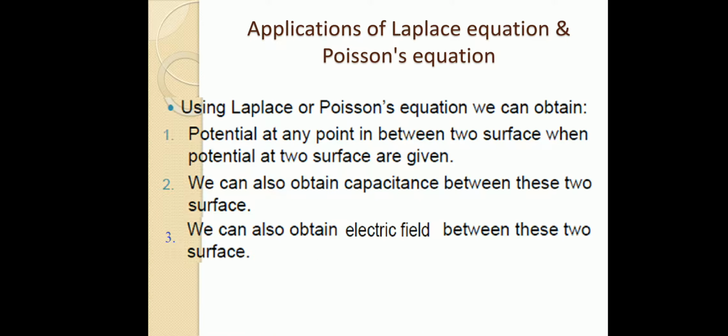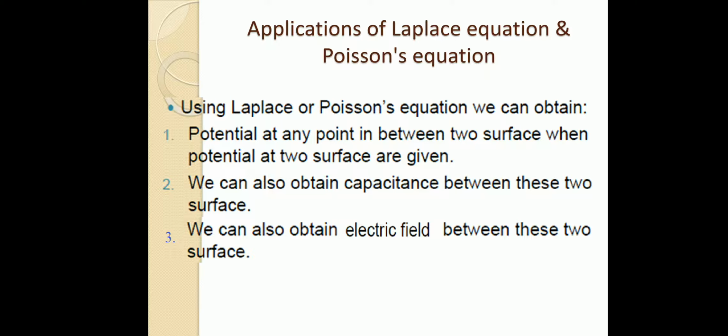Next we can see the applications of Laplace equation and Poisson equation. Using these equations, we can find the potential at any point in between two surfaces when the potential at the two surfaces is given. We can also find the capacitance between these two surfaces and the electric field between them. So we can find the potential, the capacitance, and the electric field.